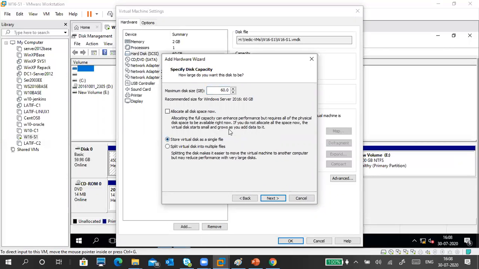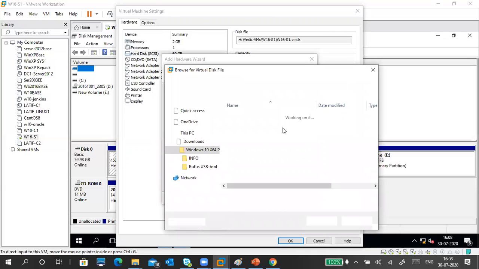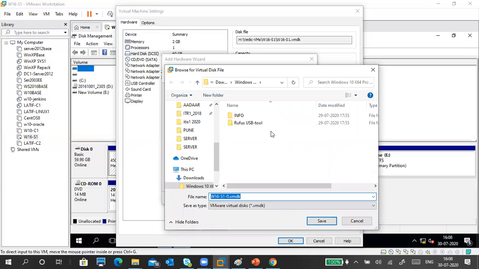Okay, like this. Do not check this one. Select only like this. Single file. That's it. I'm using a 100 GB hard disk here, because my main disk is already 60 GB. Next, like this one. You can click finish, no problem. Otherwise, if you want to store it in a specific location, you can store it separately.